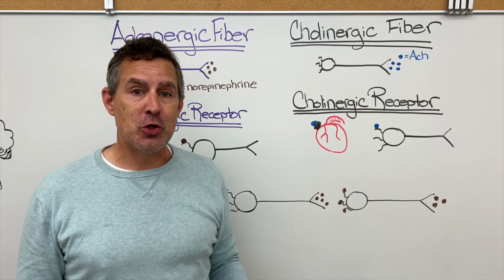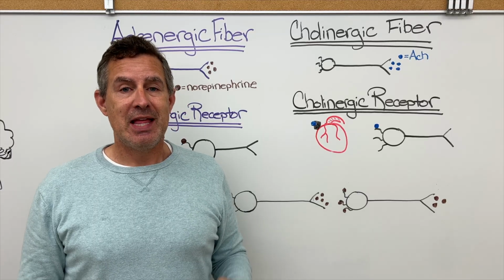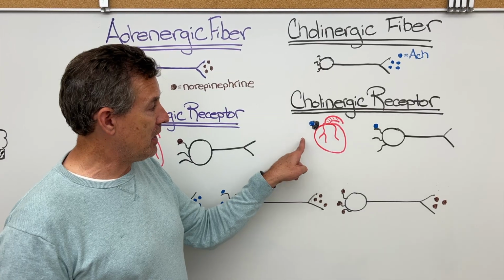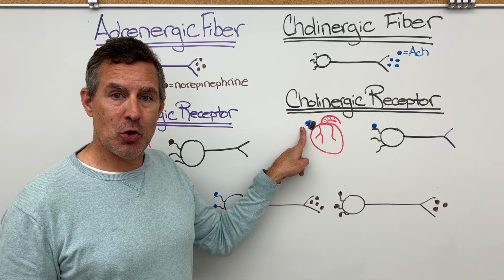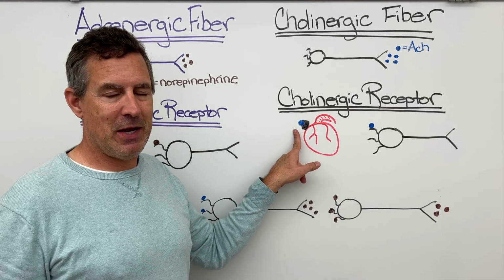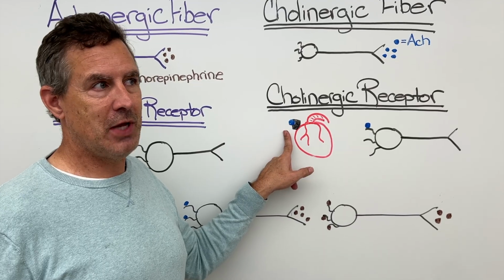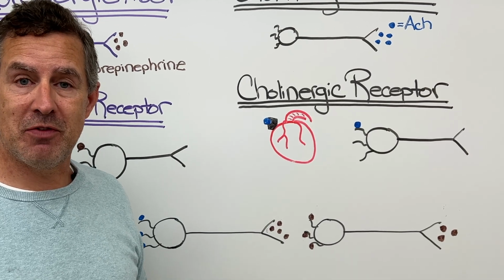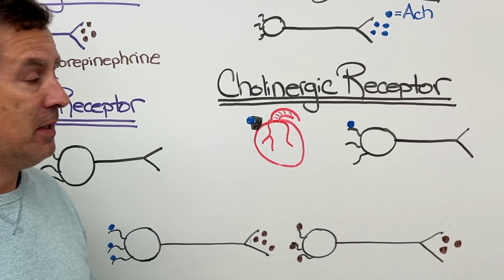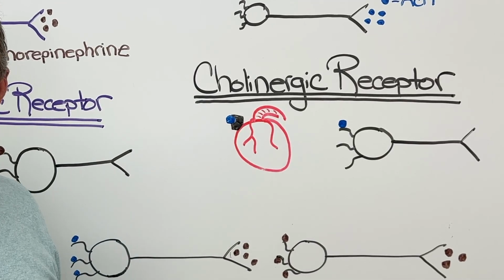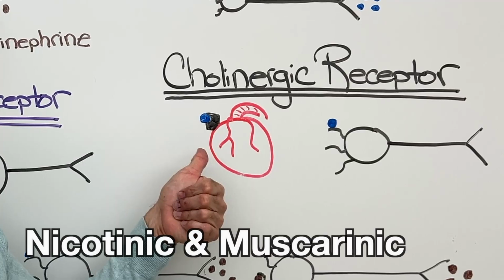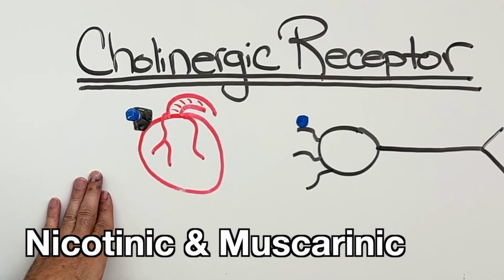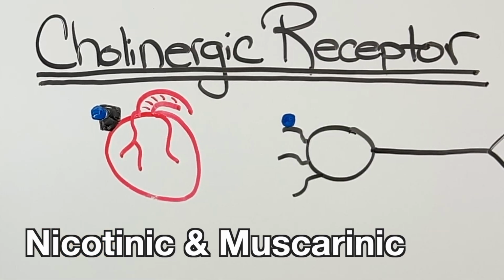Now we also have cholinergic receptors, and these are receptors that bind acetylcholine. So here I'm showing the heart, and I'm showing acetylcholine binding to the heart. This depiction is pretty basic and not totally accurate. To be clear, acetylcholine is binding to the cells of the heart, specifically the heart muscle known as the myocardium. But this black receptor is a cholinergic receptor because acetylcholine is binding to it. Acetylcholine binding to cholinergic receptors on the heart is going to lower or diminish heart rate.